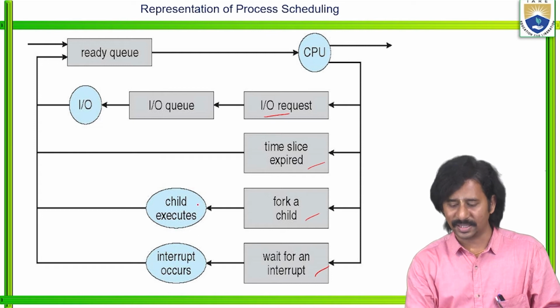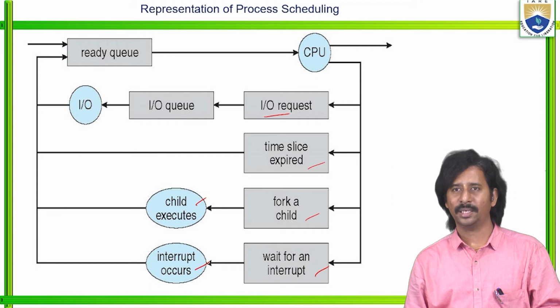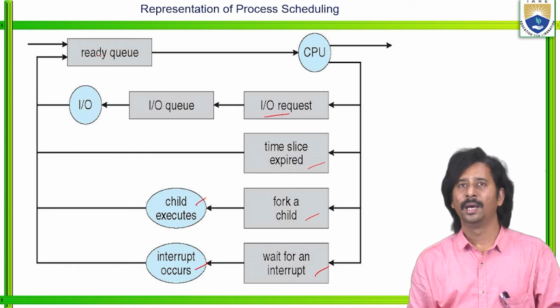Fork a child means here the child process executes, wait for an interrupt means an interrupt occurs. Right? If these conditions are there, then automatically the particular process enters into the ready queue.